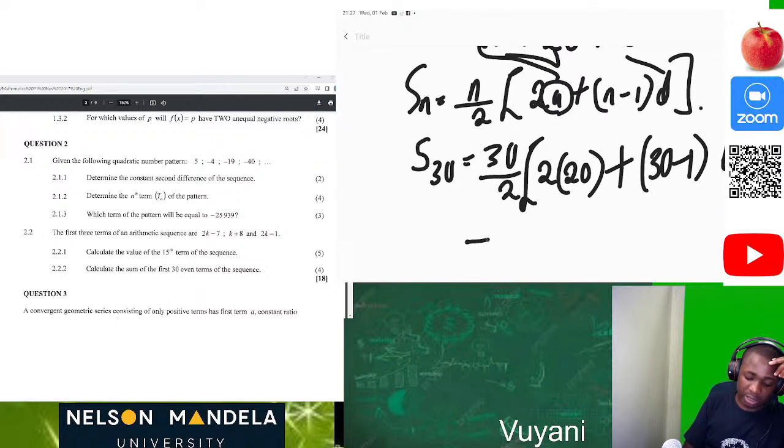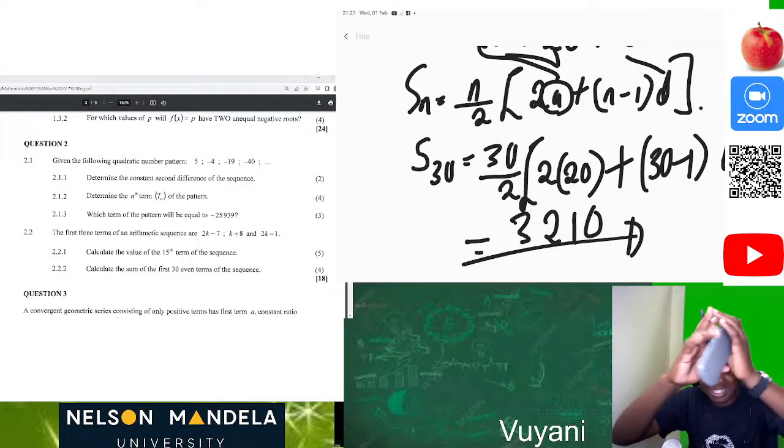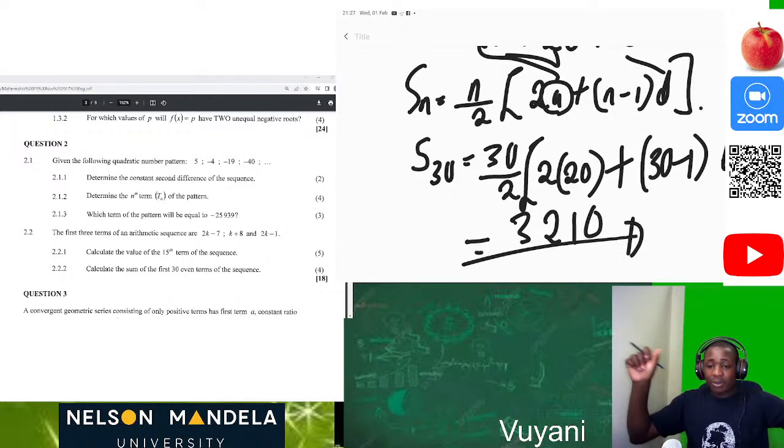Then now we can use our Casio calculator. So 30 divided by 2, that's 15. 2 times 20, that's 40. 40 plus 29 times 6, then we multiply that by 15. Then our answer is 3210. Just like that, you get your 4 marks. Pretty easy. We are done.